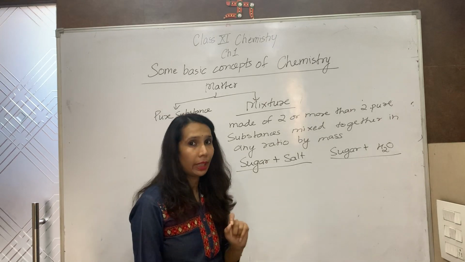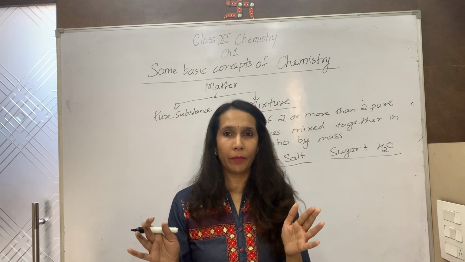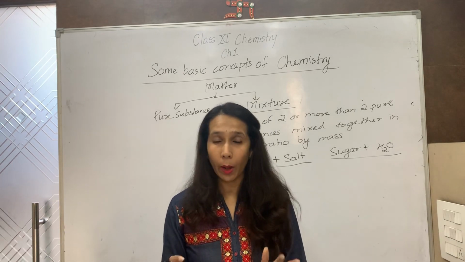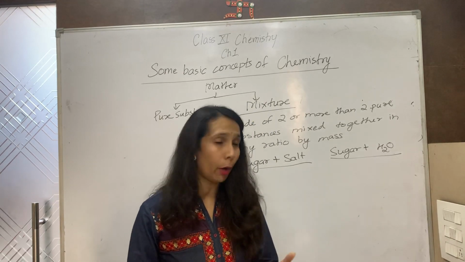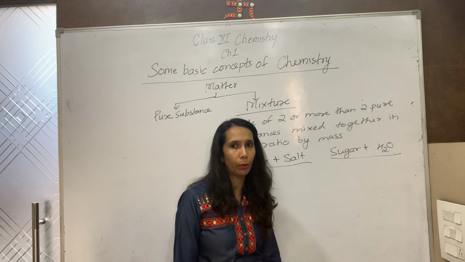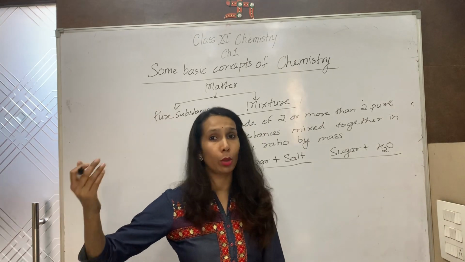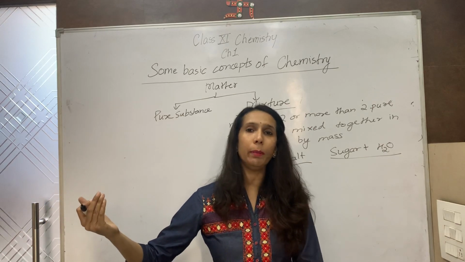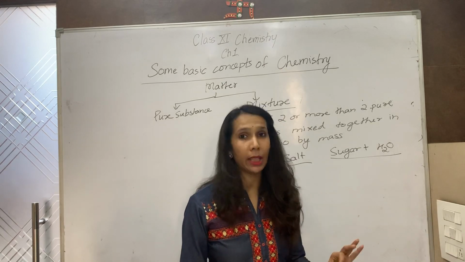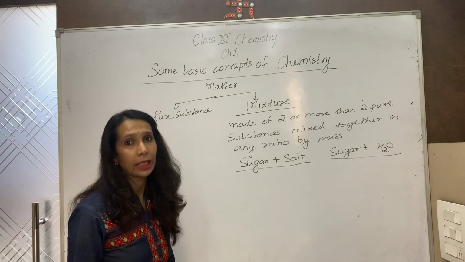A mixture can be separated into its constituents by physical method. No chemical method is required. Physical method. For example, if I want to separate sugar and water, I should heat the sugar solution. Water will evaporate. I can collect the water vapors and condense to get back the water. And what will be left behind is sugar. So we can separate a mixture into its constituent by physical method.